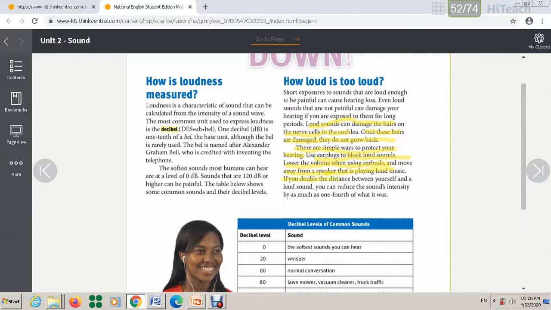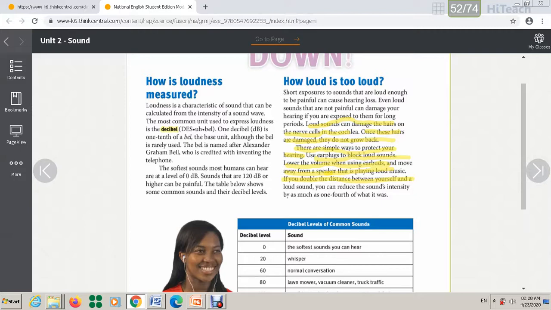If you double the distance between yourself and a loud sound, you can reduce the sound intensity to as much as 1/4 of what it was. This one is very important. The highlighted lines are important.